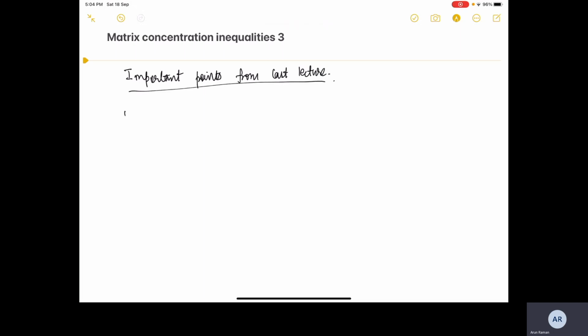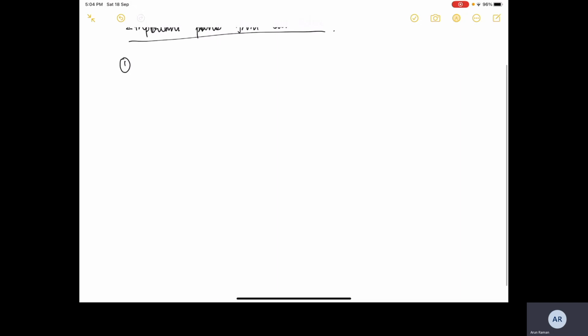Okay. So the first thing which we discussed in the last lecture was that if Y is a random Hermitian matrix, then the probability that its largest eigenvalue is greater than or equal to t is bounded from above by this expression.